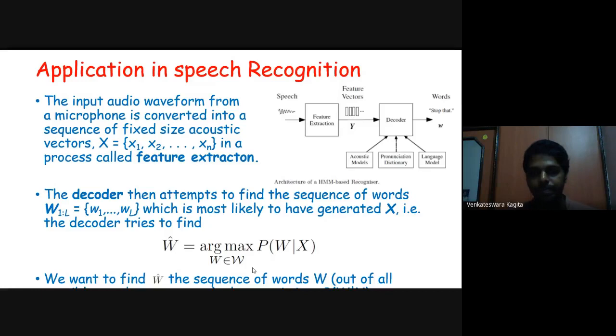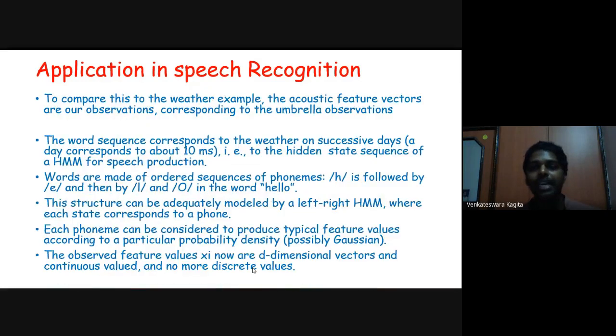So we would like to extract the best probable sequence of words. To compare it with the weather model that we had earlier, here the sequence of observations, x1 to xn, are a sequence of acoustic vectors, whereas in the weather model the sequence of observations is whether the caretaker brought an umbrella or not, true, false, or whatever.